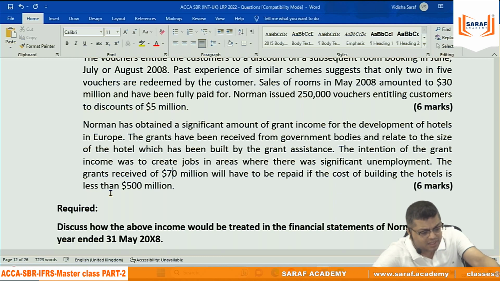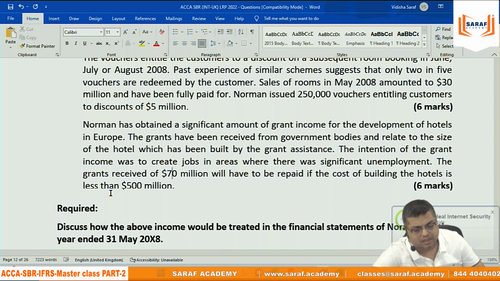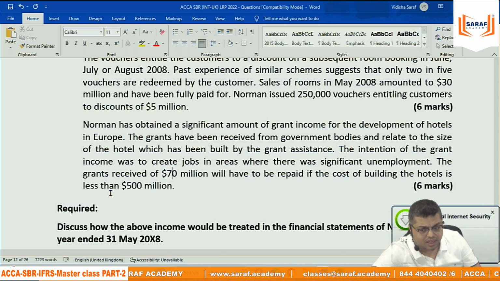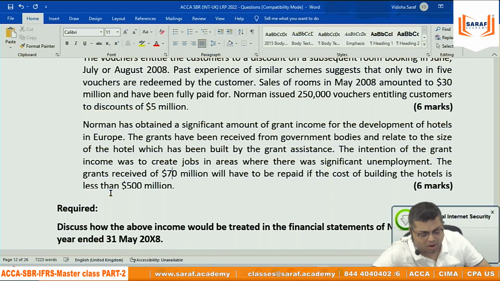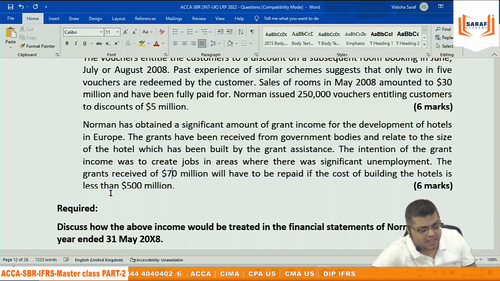मान लीजिए आपको लगता है साल के एंड में आप 500 मिलियन का होटल नहीं बना पाएंगे, तो क्या होएगा? You have received the grant, you have recorded as income, you have recorded deduction from the hotel value, or maybe you have recorded as deferred income. But at the end of the year, you are of the opinion, the chances are there that maybe the hotel will not be a $500 million.